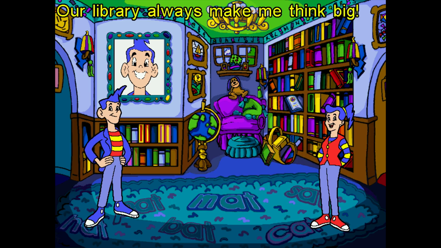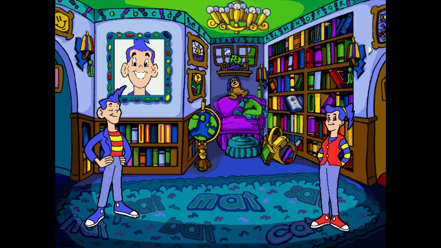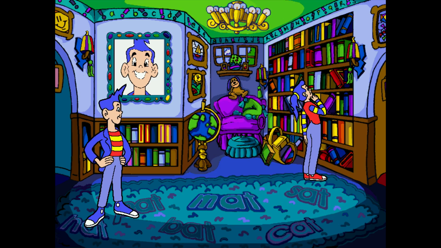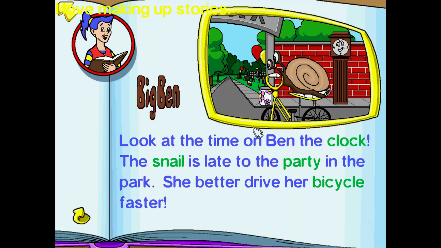Our library always makes me think big. I love getting into a good book. So what do I have to do to get a star in this? I love making up stories. Click the green words to change this story around, or turn to a new story by clicking the arrows at the bottom. Let's see.